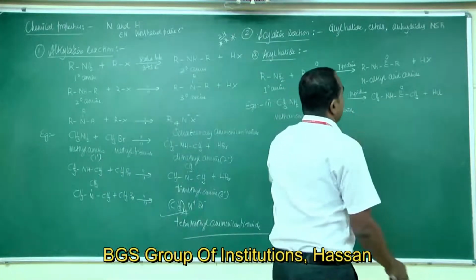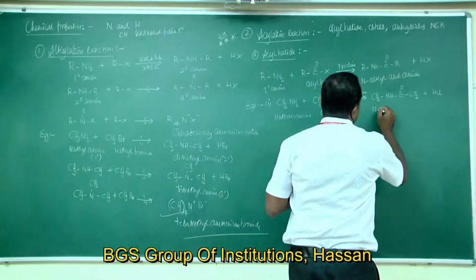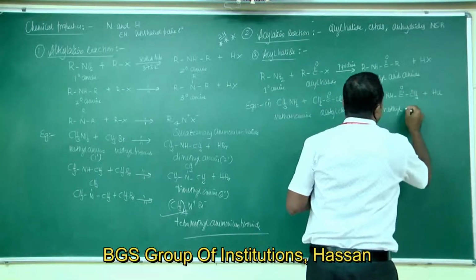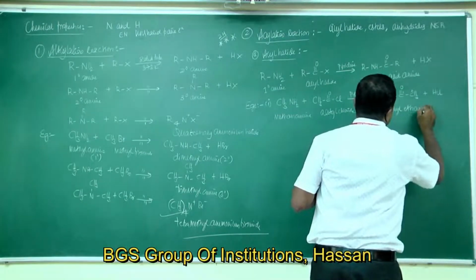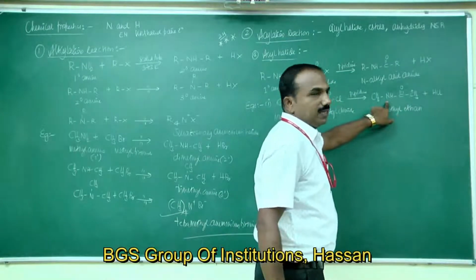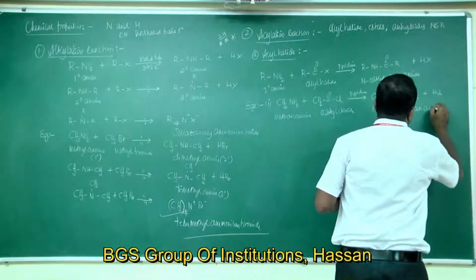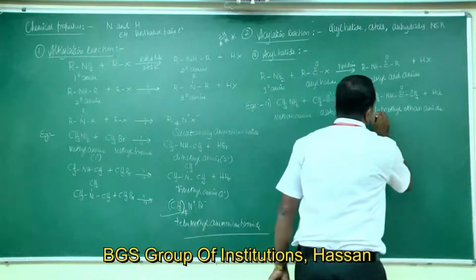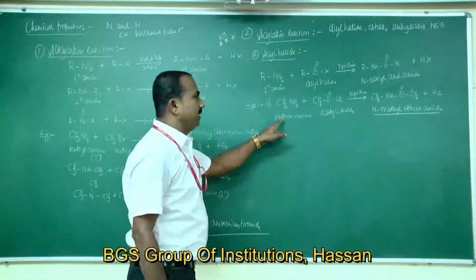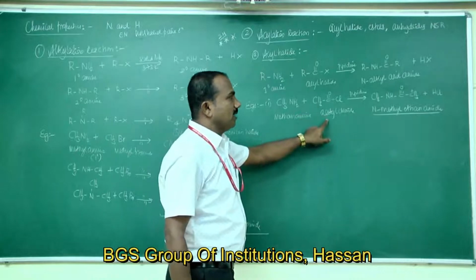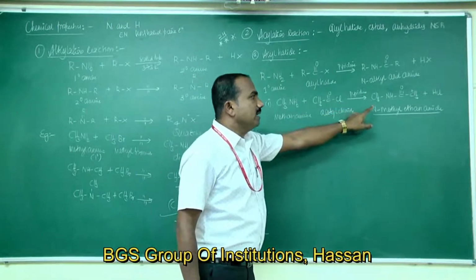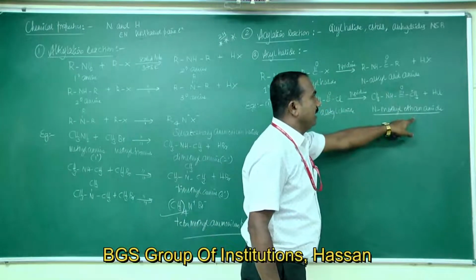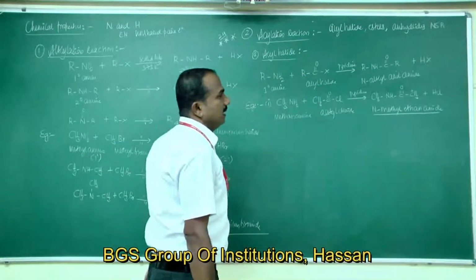So the name of the product: N connected to CH3, this is N-methyl. Two carbon atoms, so that is eth, with the single bond linkage an. CONH is the functional group for amide. So N-methyl ethanamide is the product formed. Methylamine treated with acetyl chloride in presence of base pyridine gives N-methyl ethanamide. That is an N-alkyl acid amide, that is ethanamide.